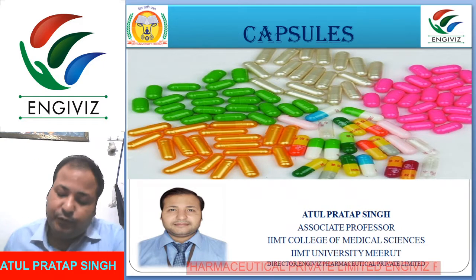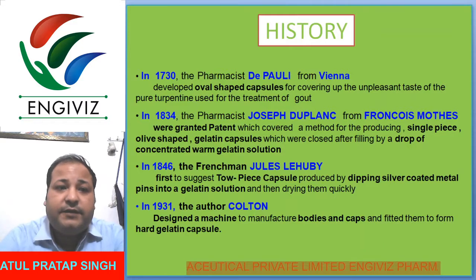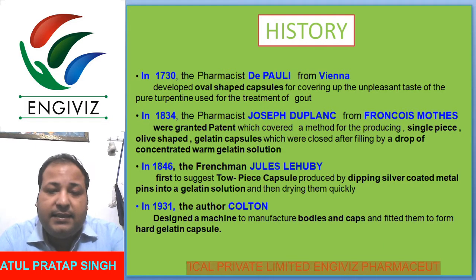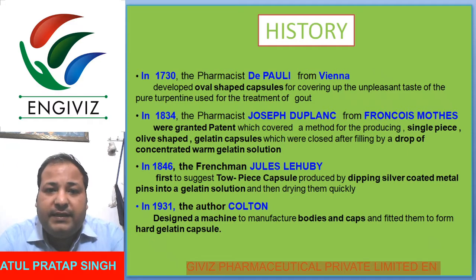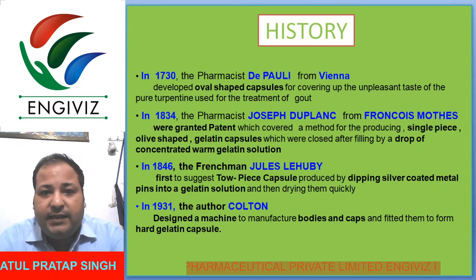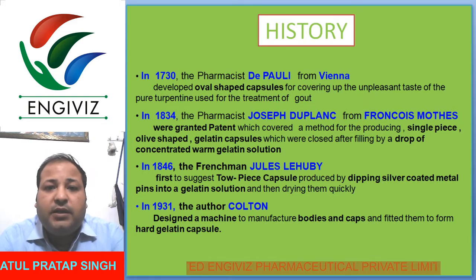So, guys, if we discuss the capsule, we need to know about the history of capsule. This is the first slide. Here we will discuss where things started related to the capsule. In 1730, the pharmacist Dupuy from Vienna developed an oval-shaped capsule for covering up the unpleasant taste of the turpentine used for the treatment of gout.